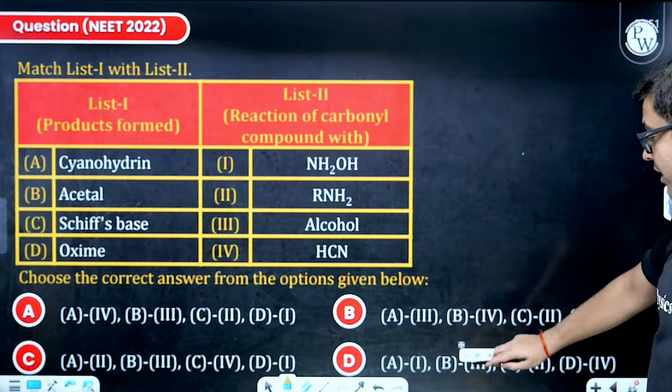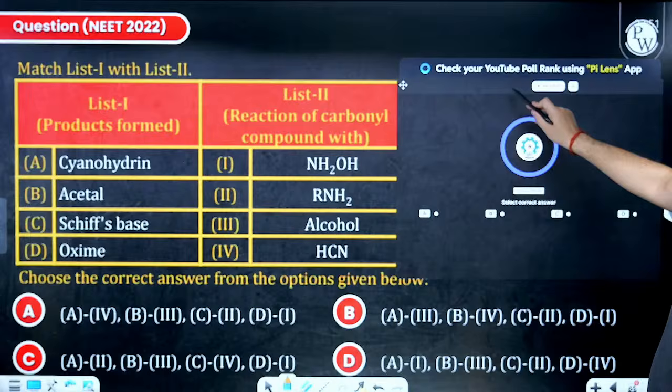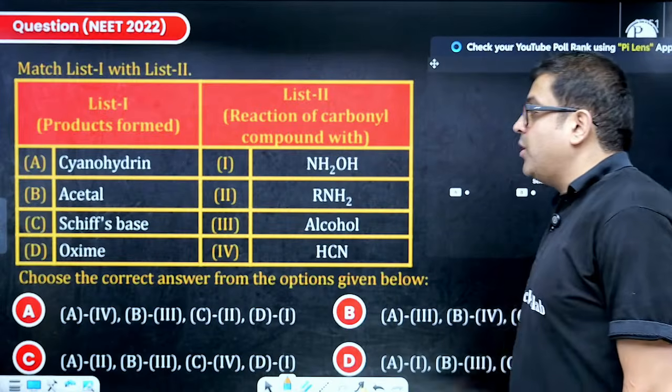Time starts in 3, 2, 1. Go. Shoot, beta. Kindly read the question properly.